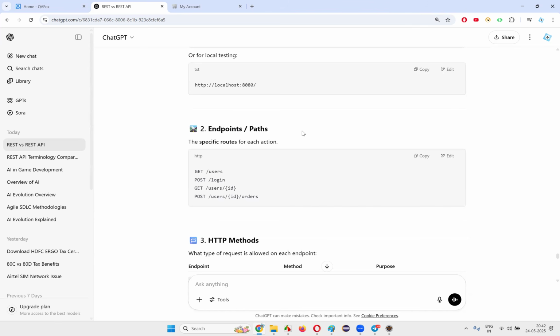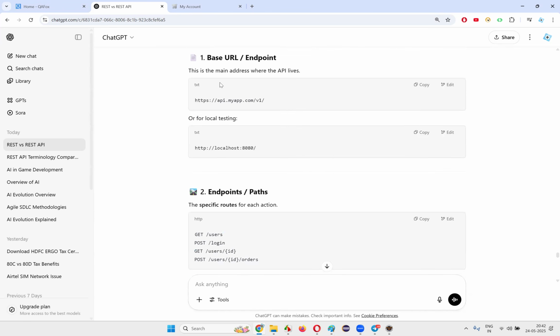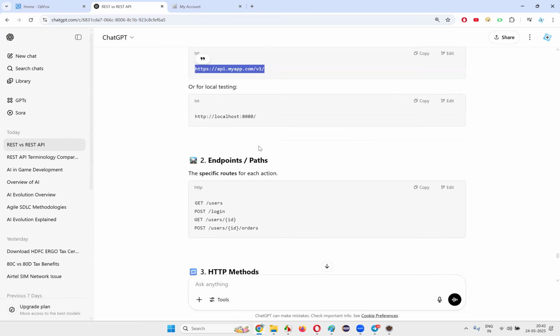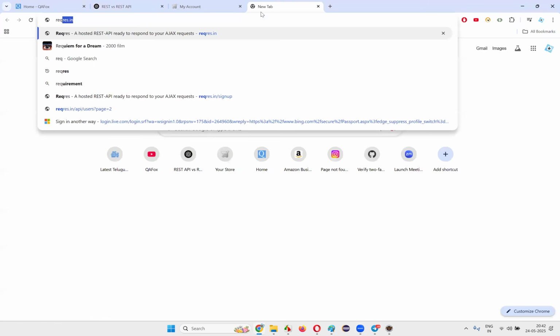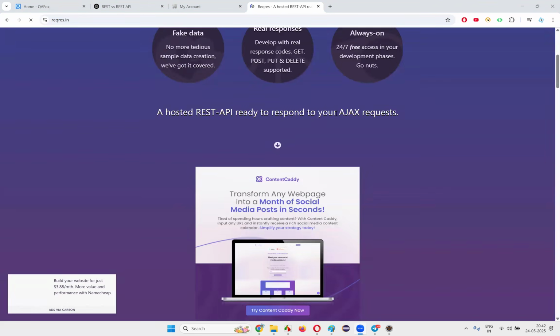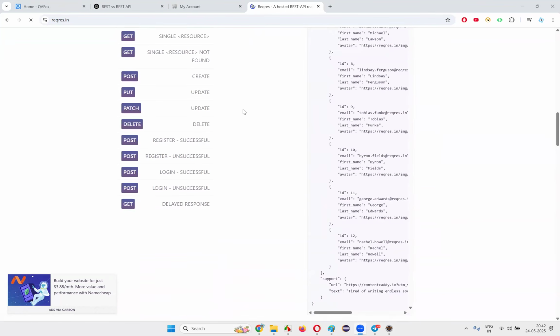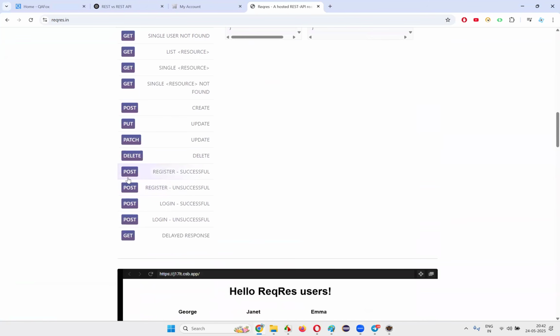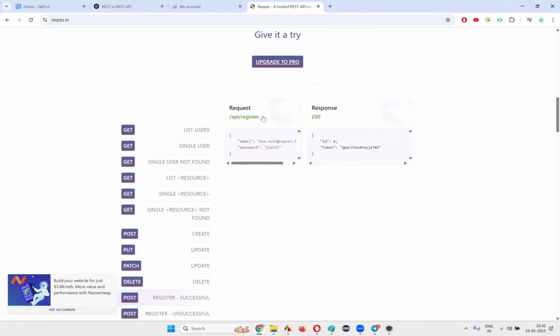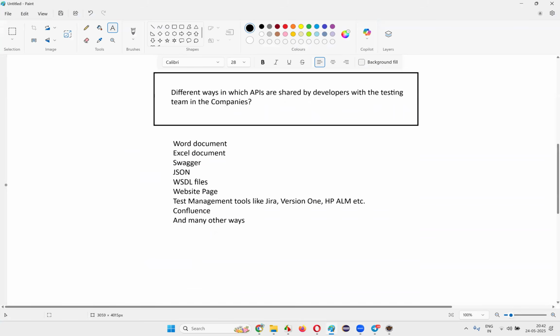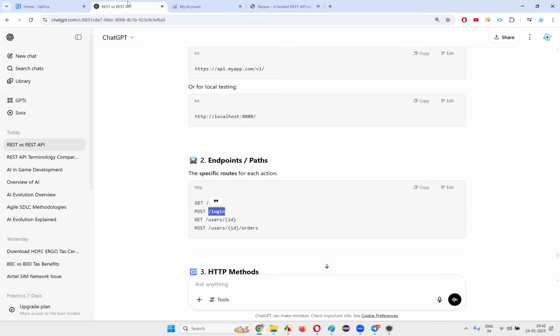Then endpoint paths, like you have to append this path with users, append that path with something else. I can show you guys. I'll show you here, reqres.in. If you go to this sample website and come down here, you have different examples. I'll go with this register successful kind of thing. So this is an endpoint, sorry, path. Just give me a second. So confusing, right? That's okay. Endpoint paths, the specific routes for each action.